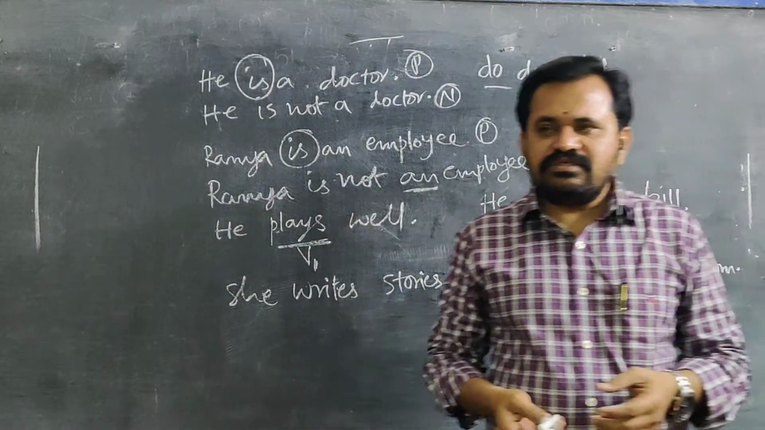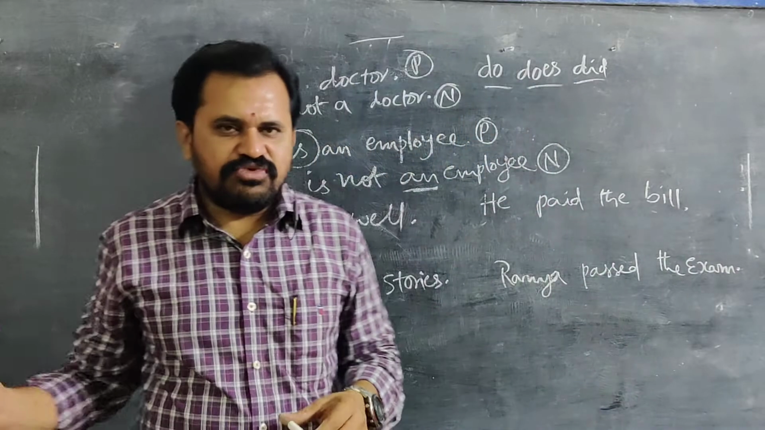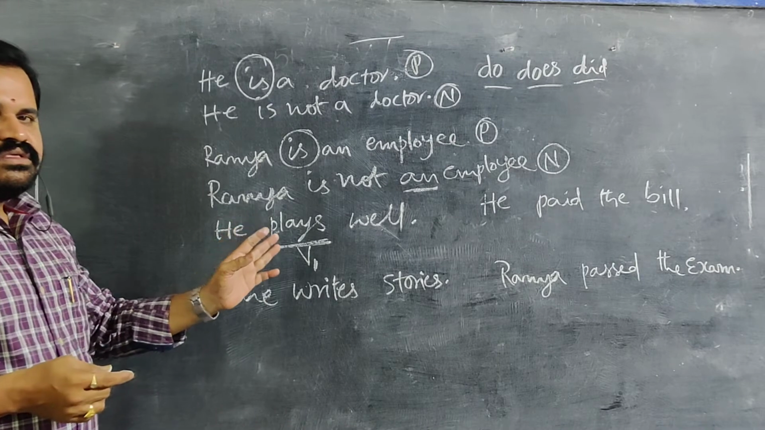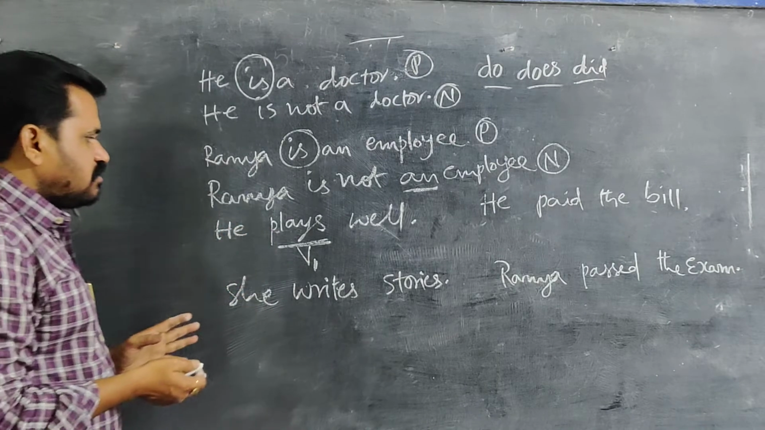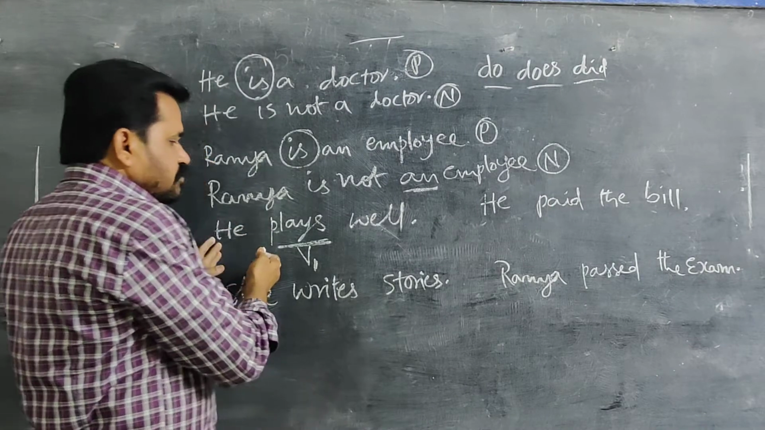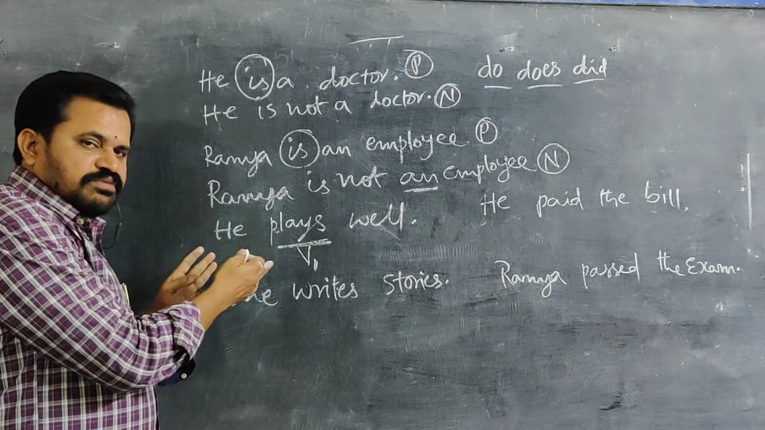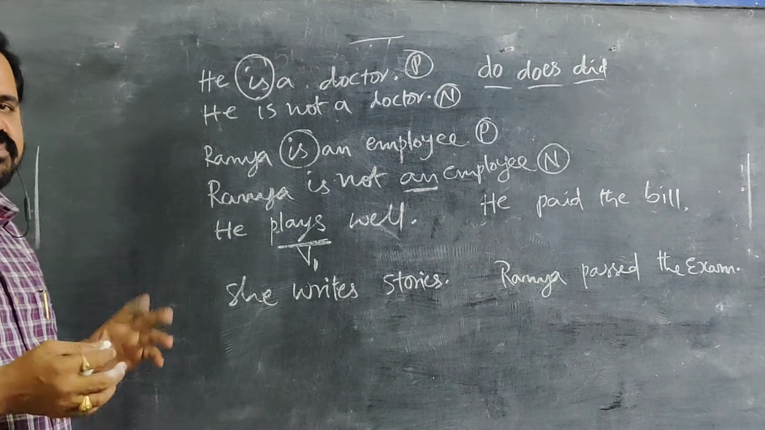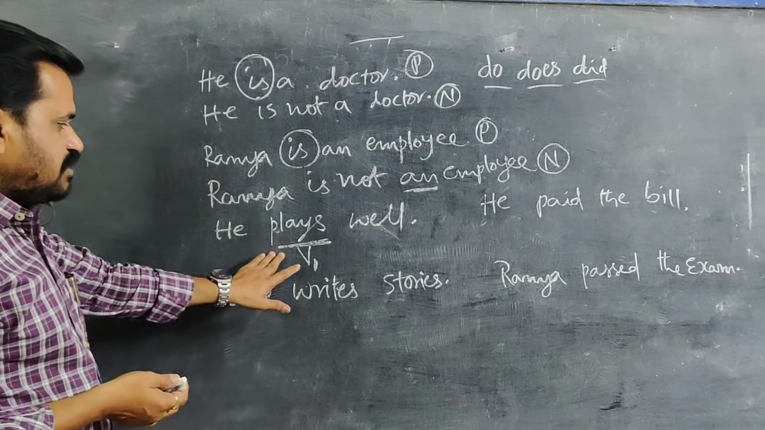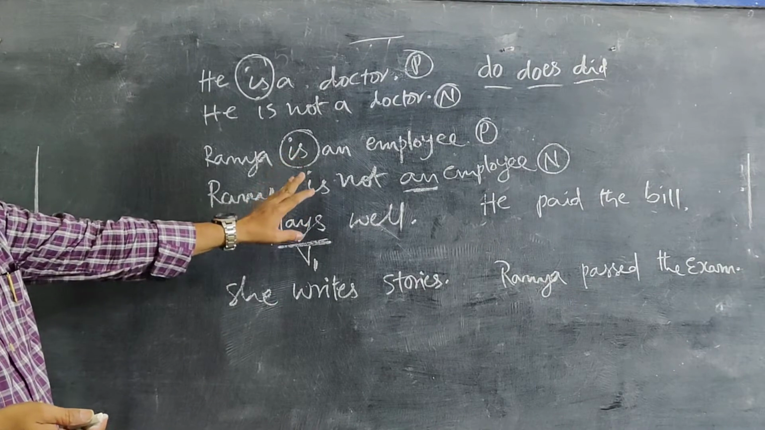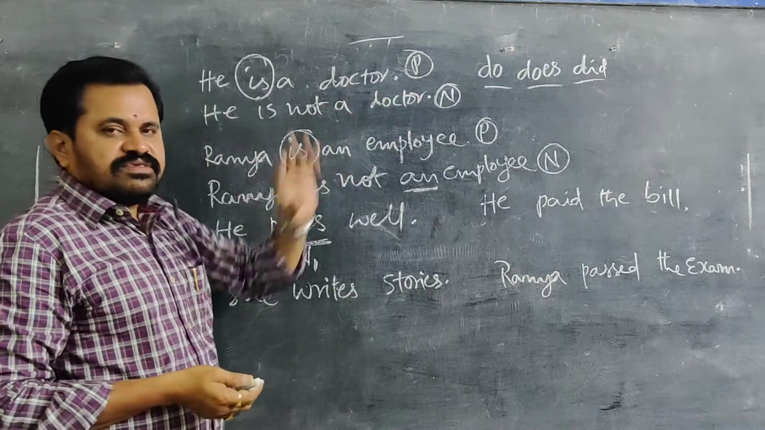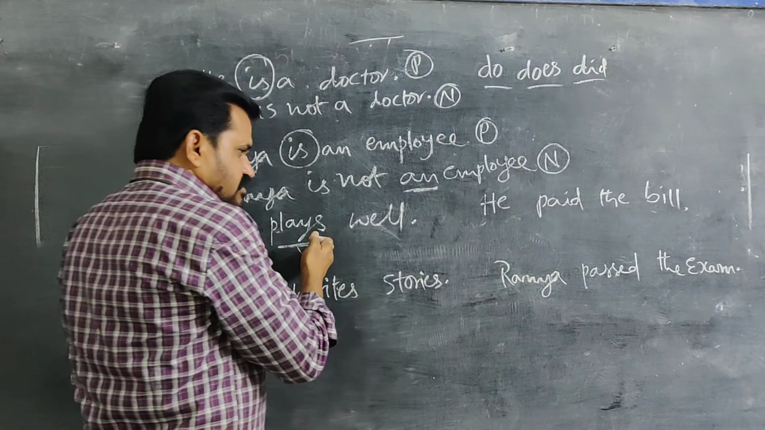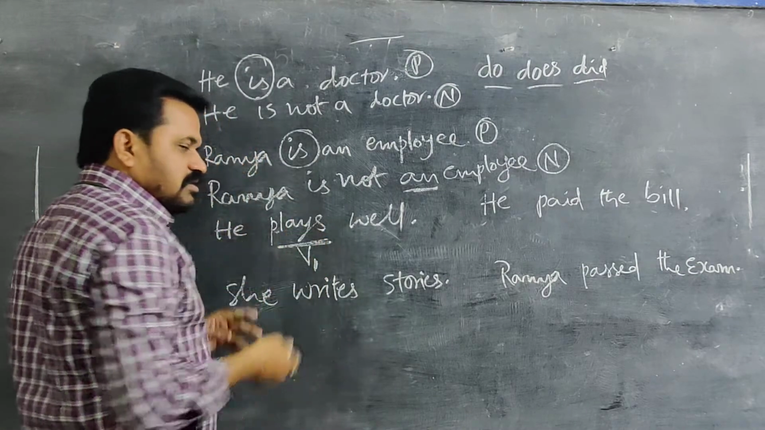How can we make the sentence negative? It is not possible to make the sentence negative without the help of a helping verb. Here it is present tense, so we have to take only do or does. In regard to this sentence, we are making a negative sentence.